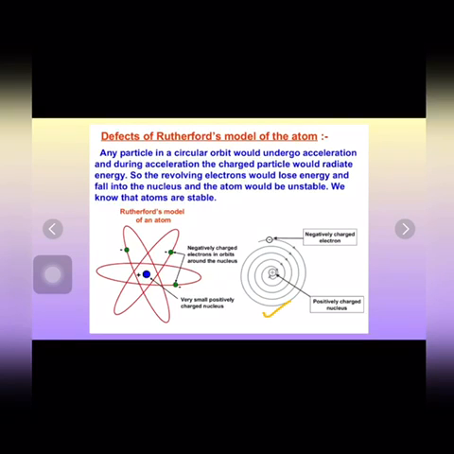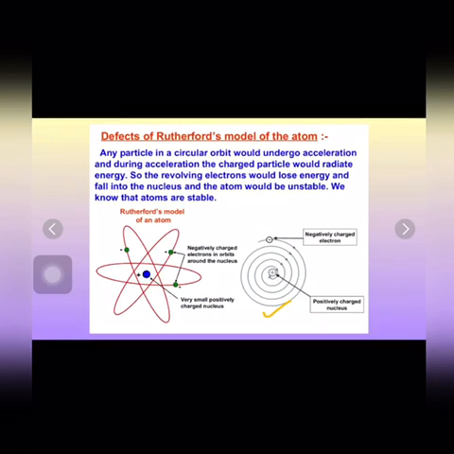So this is basically the drawback or limitation of the Rutherford model, that his model could not explain the stability of the atom, and also he could not explain how the electrons are distributed around the nucleus in an atom. These drawbacks were explained by the Bohr model. Neil Bohr was a scientist who corrected or explained this limitation of Rutherford, which we are going to discuss in the next video.